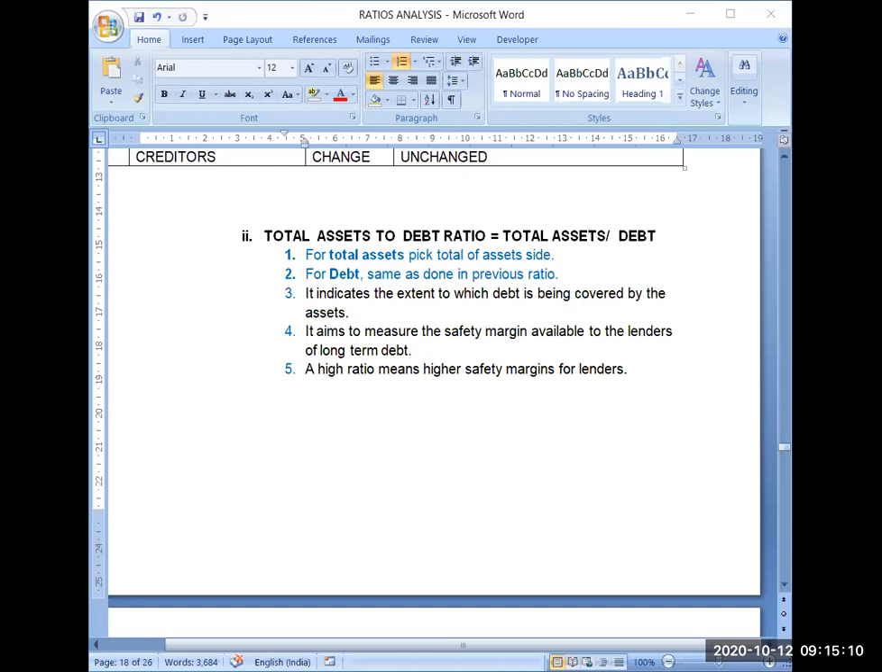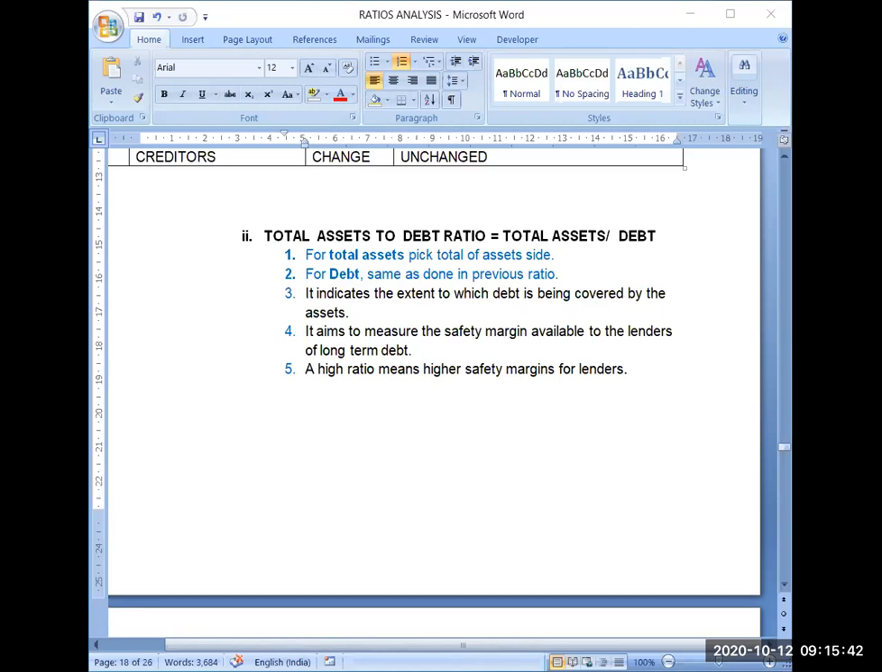So creditors are checking how many assets there are in comparison to our debt. The more assets there are, obviously the debt will be much safer, because even if the company gets into losses, the assets of the company can be sold and their debt can be paid back. It aims to measure the safety margin available to the lenders of long-term debt. A high ratio means a higher safety margin for lenders.